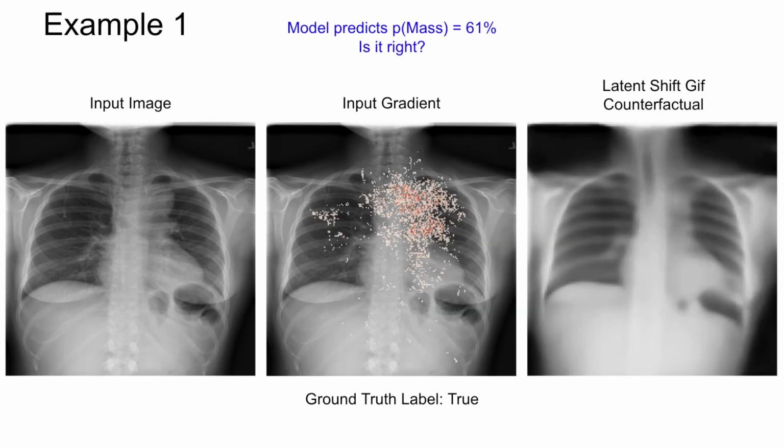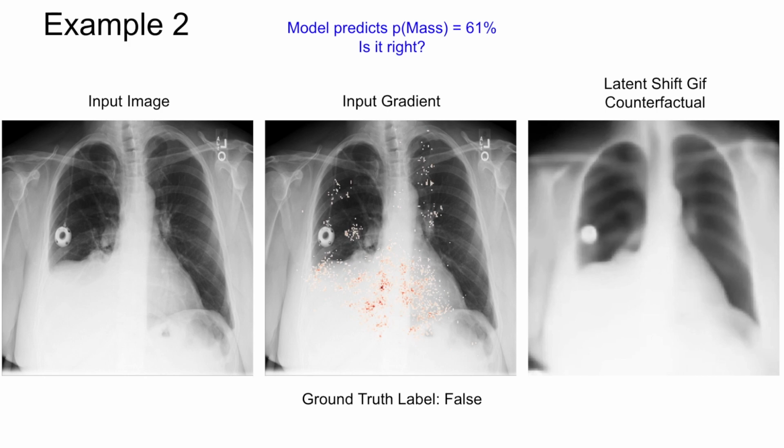Let's take a look at an example prediction and try to use the different methods to verify if it's correct. The model predicts 61% that the patient has a mass. The traditional image gradient highlights an area next to the esophagus. In the counterfactual animation, we see the mass is clearly highlighted. This looks like a true positive.